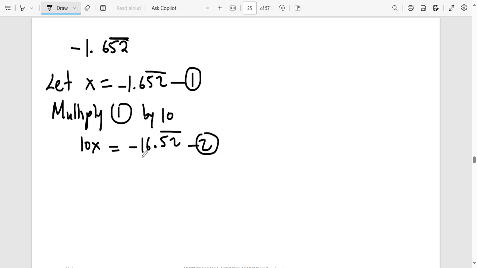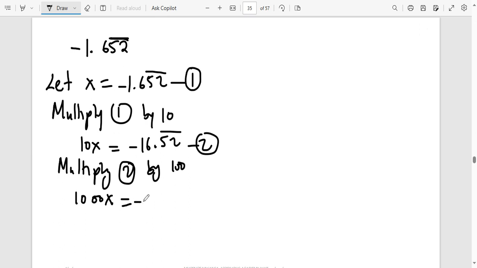From here, you want the decimal to be behind the repeating numbers 5, 2. So by what number am I going to multiply equation 2? Good. By 100. So we're going to get 1000x is equal to negative 1652 point, just write the number which is repeating again, 52. This will be equation 3.